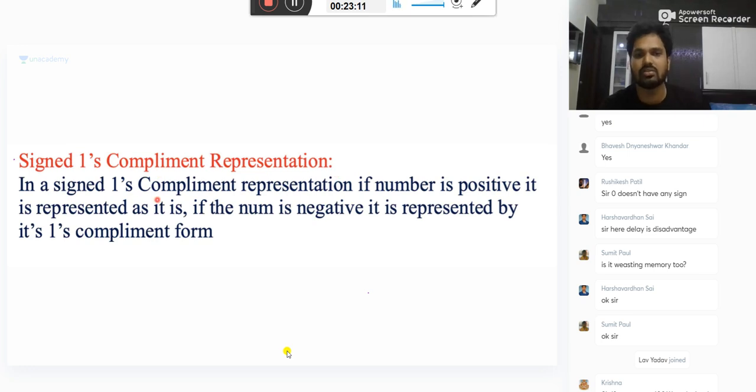In a signed ones complement representation, if the number is positive, it is represented as it is. Be careful, understand: positive numbers are represented as it is. How is a negative number represented? By its ones complement. If the number is negative, it is represented by its ones complement. Let me show you that.